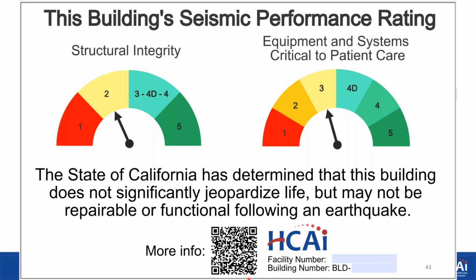Actually, if you take your cell phone, any cell phone right now, and bring it to this QR code, it will take you to a certain page, and it has more explanation. This page is not specific to your facility. This is more general information.